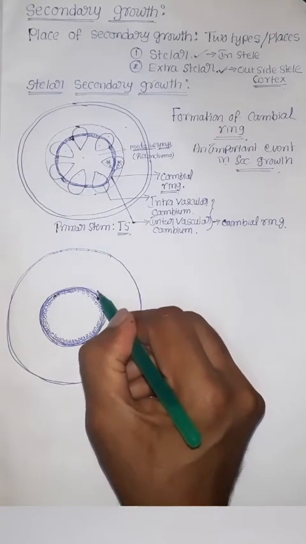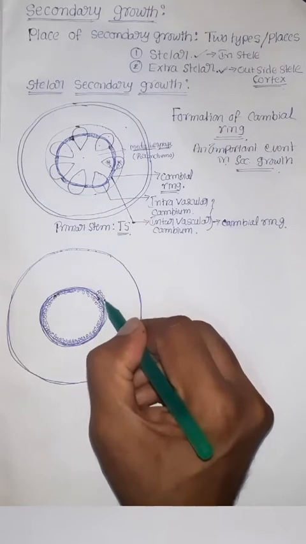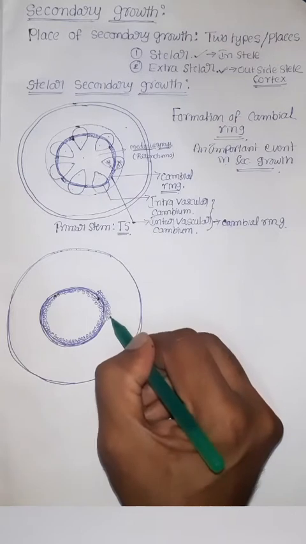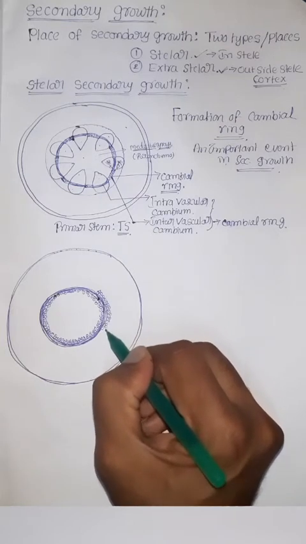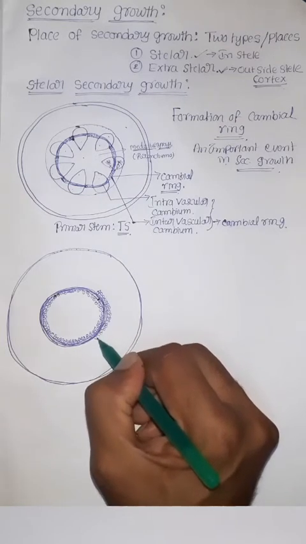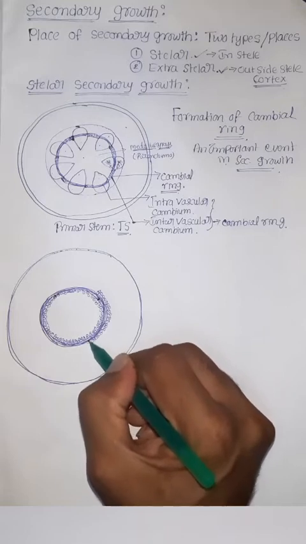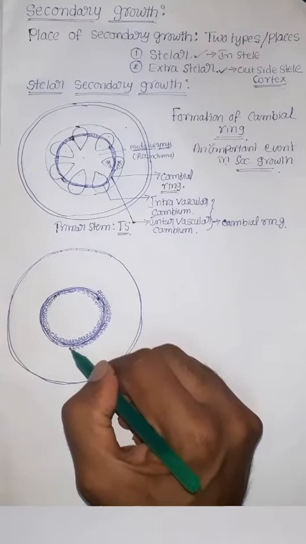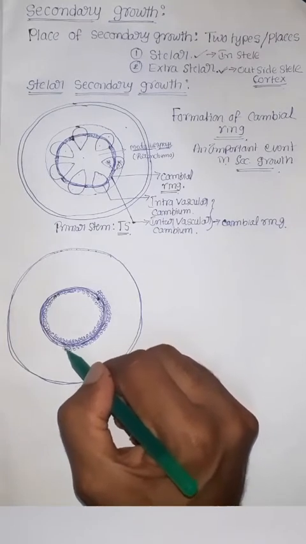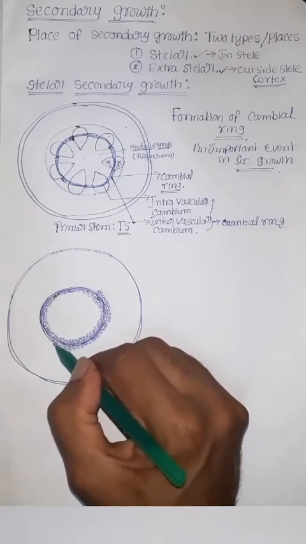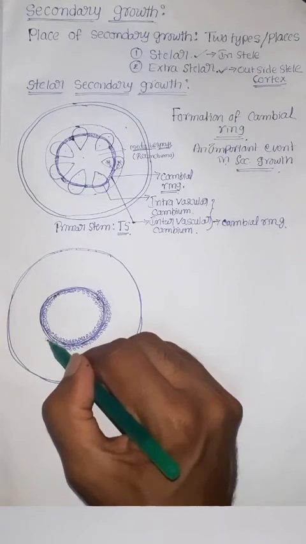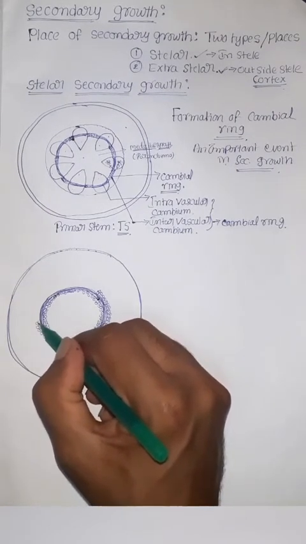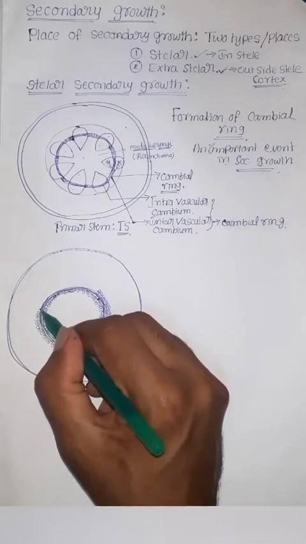At the same time, it also produces tissue to the outside. Even outside it divides and produces secondary phloem. The fusiform initial cells give rise to vascular tissues like xylem and phloem. The ray initial cells give rise to ray parenchyma.